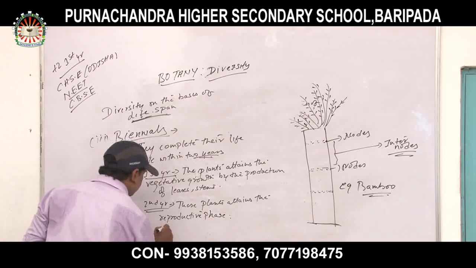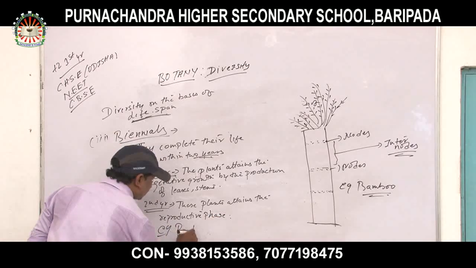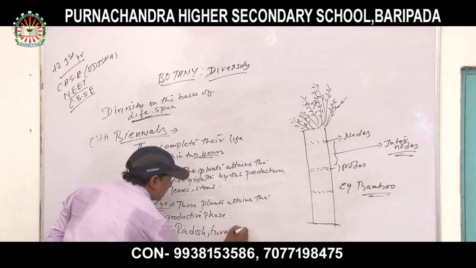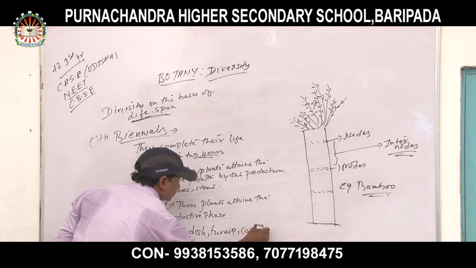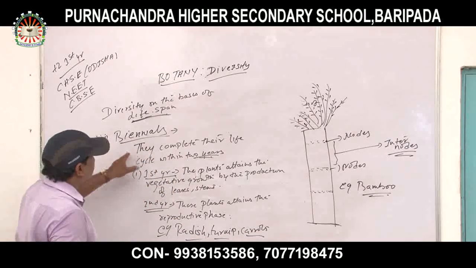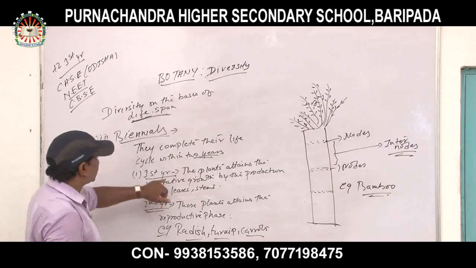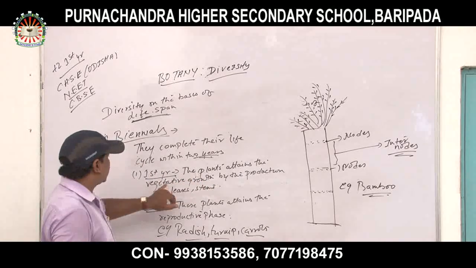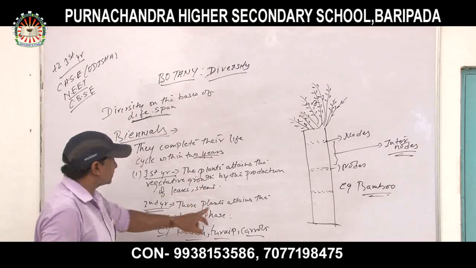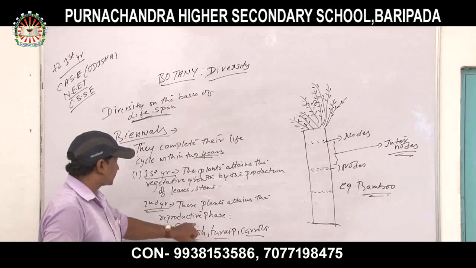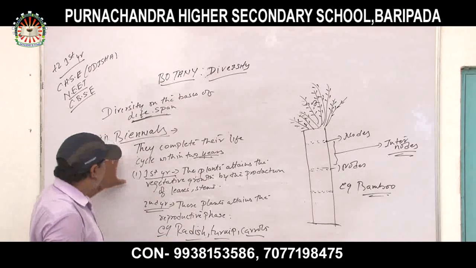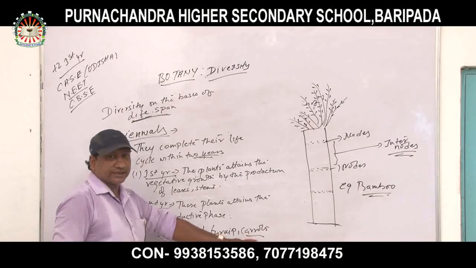Okay, examples: radish, turnips, carrots. Biennials complete the life cycle within 2 years. In the first year, the plant attains vegetative growth by the production of leaves and stems, and in the second year these plants attain the reproductive phase. The best examples of biennials are radish, turnip and carrots.